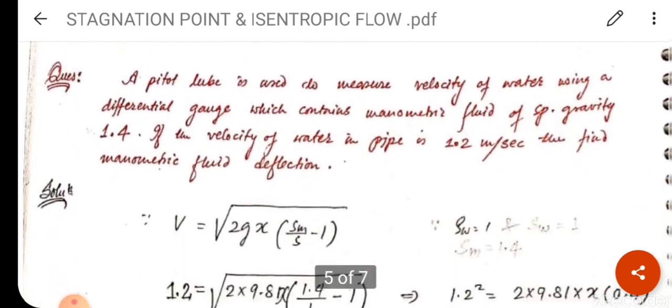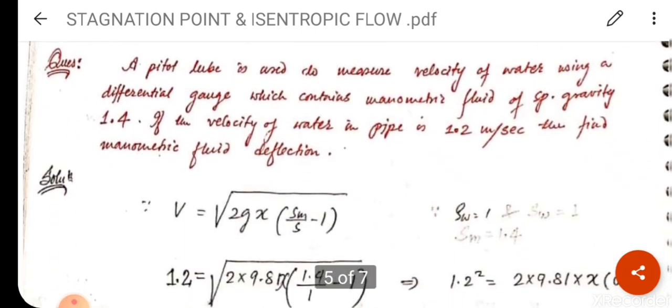Now we will solve one problem related to this concept. Read the question first.